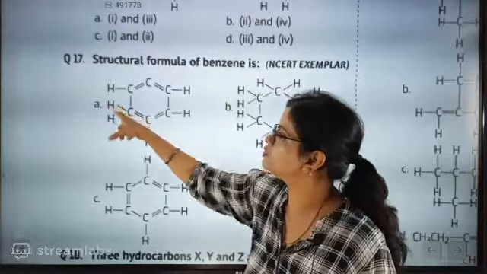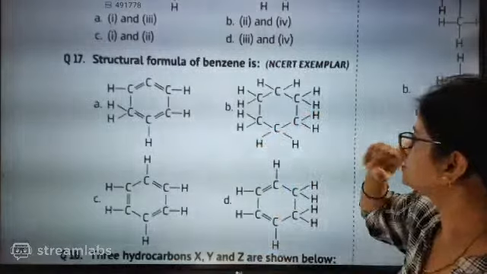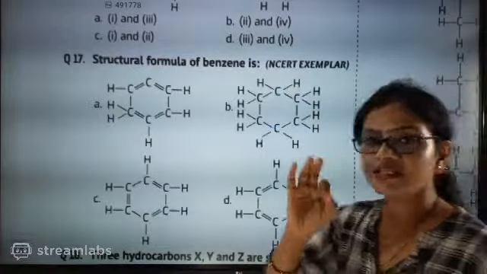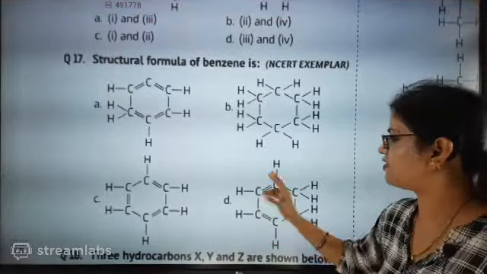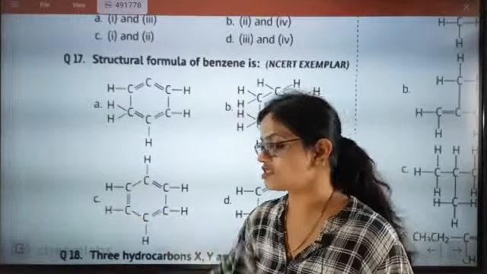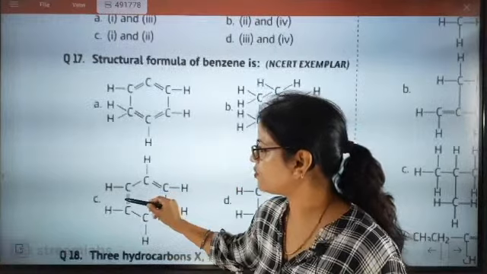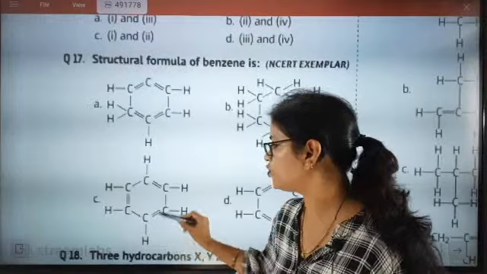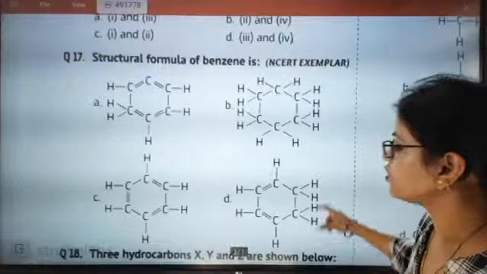Here also 1, 2, 3, 4, 5. Total structure is wrong. Benzene is C6H6. Here if you are checking 1, 2, 3, 4, 5, 6, 7, 8, 9, 10, 11, 12, C6H6 is wrong here. This one also. Here you see 1, 2, 3, 4, 5, 6, 7, 8, not possible. First you see hydrogen number 1, 2, 3, 4, 5, 6. And then see the double bonds. You see alternately they have kept double bonds. Carbon 1, 2, 3, 4 over. So this is exactly going to be the correct answer. So answer C is going to be the correct answer.